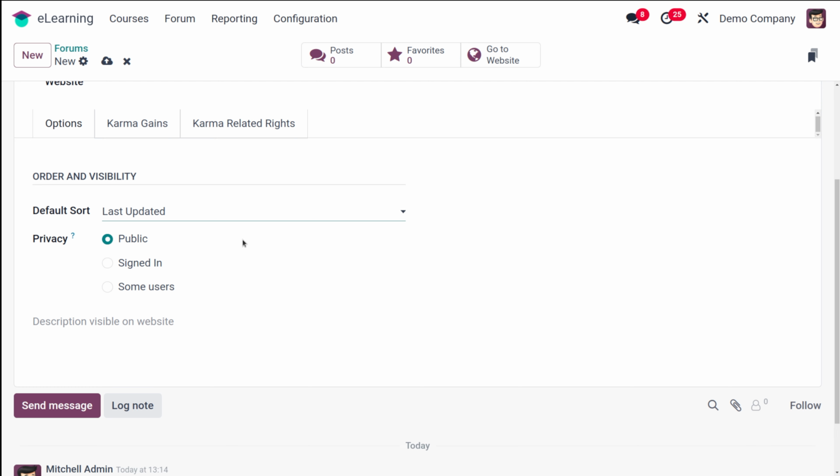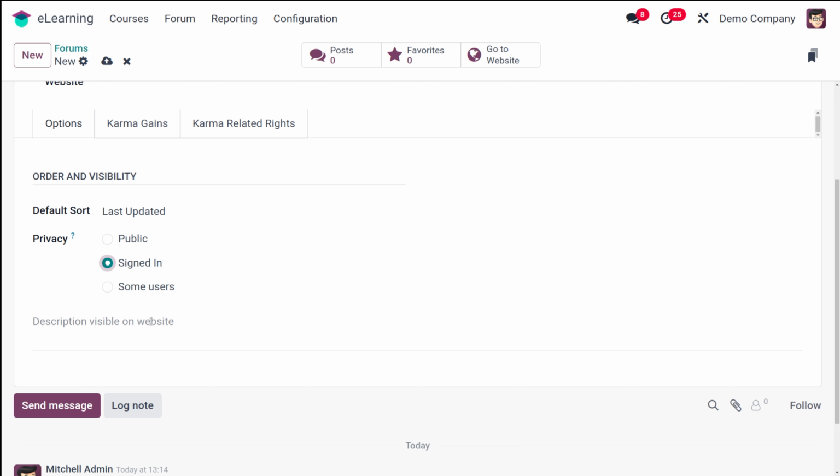For privacy, you have three options, which are basically public, signed in, and some users. If you are putting it into public, this will be visible to all people. If you are putting it to signed in, then only the signed in users can actually view the forum.